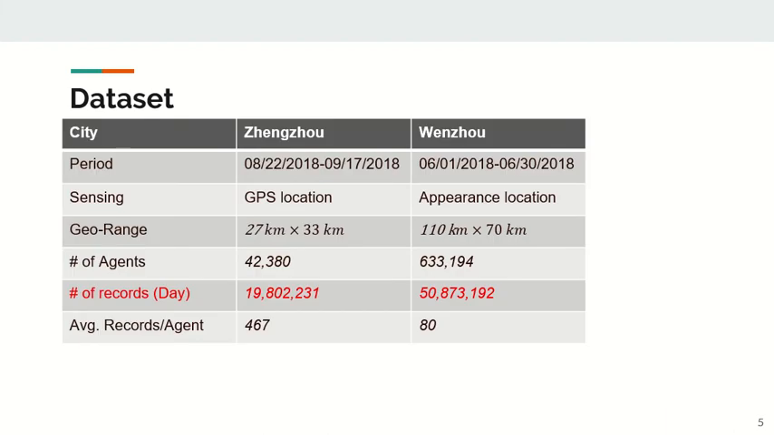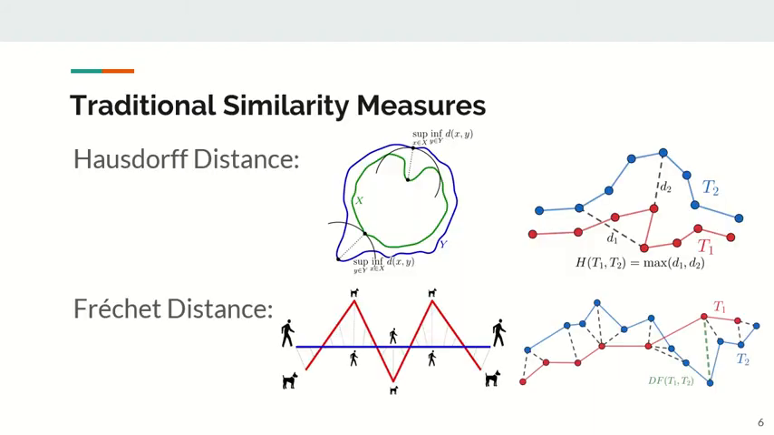So we have two city-scale datasets lasting about 1 month. One is the GPS location in Zhengzhou, China, and the other one is appearance-based location in Wenzhou, China. We can see the number of records every day is very huge. So our goal is to find similar trajectories or measure the similarity between two trajectories.